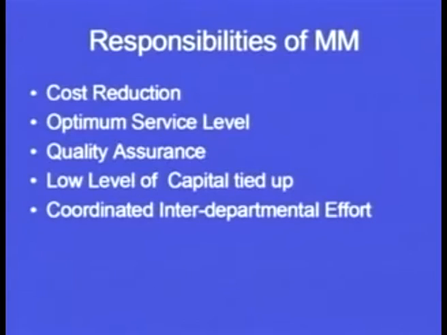Now second is the optimum service level. So optimum service level means that whenever the manufacturing process is going on, suppose I take an example of an assembly line. In an assembly line, the raw material starts from one end and it moves along the path, and finally the final product comes out at the other end of the industry.